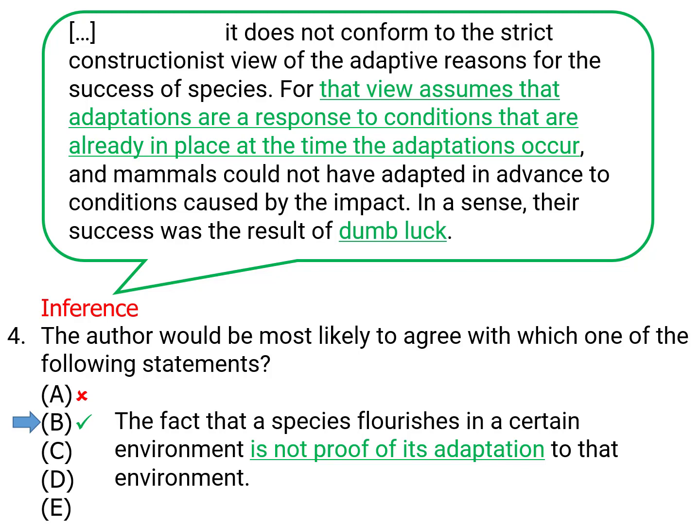The mammals couldn't have adapted to the things that were already happening, so the fact that they survived didn't prove that they adapted. It was just luck. So answer choice B is something we can prove. Why are the other answers wrong?